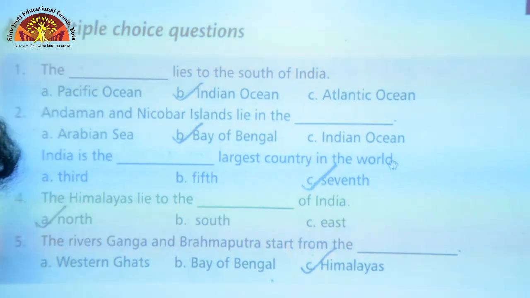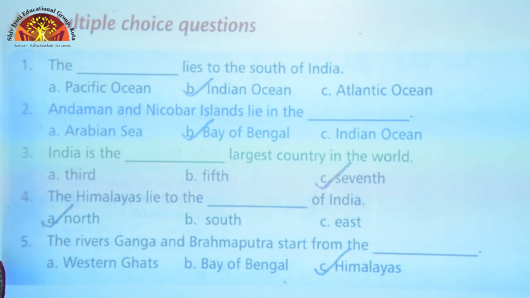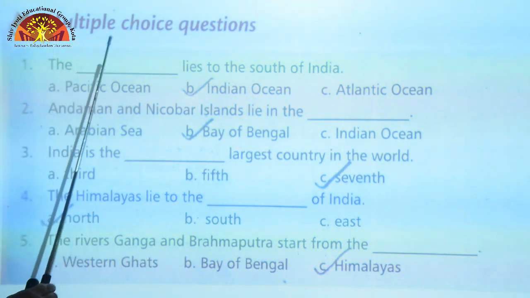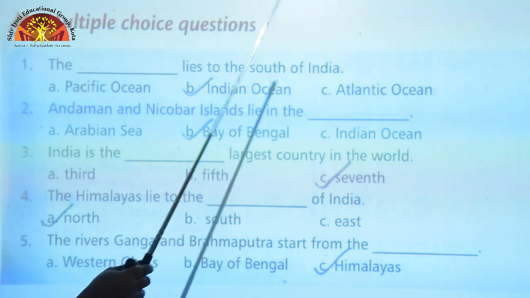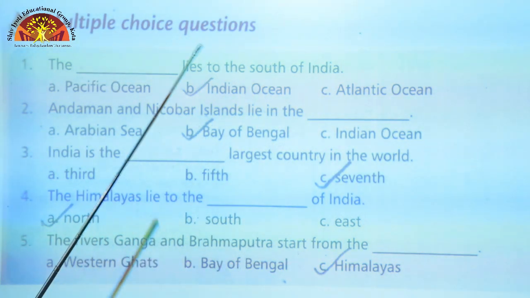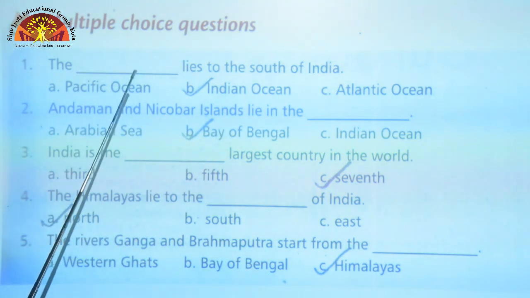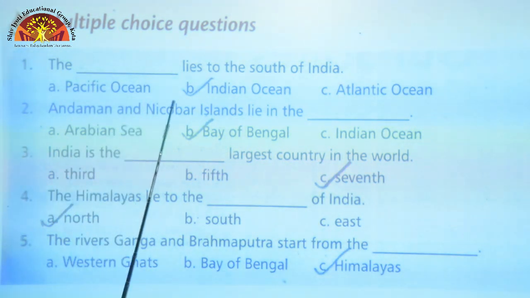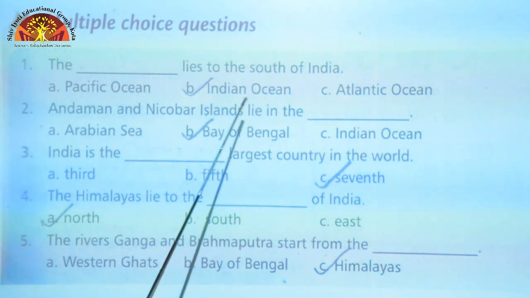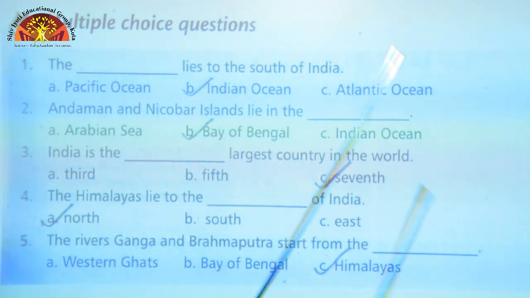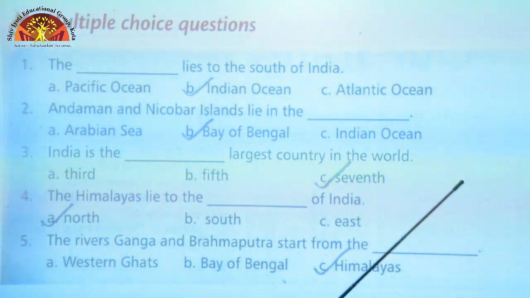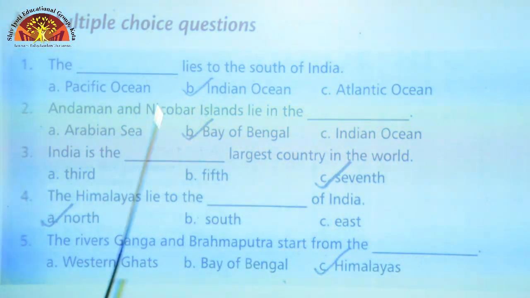Now, let us come to page number 25. Open your textbook, page number 25, and let us start with the multiple choice questions. The dash lies to the south of India. Which ocean lies to the south of India? The Indian Ocean lies to the south of India. Question 2. Andaman and Nicobar Islands lie in which side? They lie in the Bay of Bengal, that is to the right side or to the east of the Indian Peninsula.